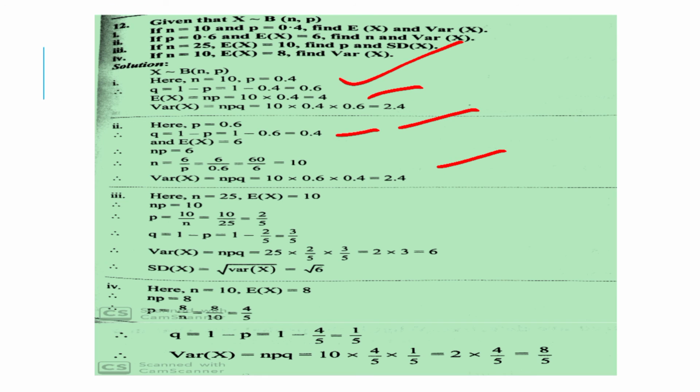which is equal to 2.4. Now third, here n is equal to 25 and E of X is equal to 10. Therefore, np is equal to 10. Therefore, p is equal to 10 upon n, which is equal to 10 upon 25, which is equal to 2 upon 5. So q is equal to 1 minus p, which is equal to 1 minus 2 upon 5, which is equal to 3 upon 5. Variance of X is equal to npq, which is equal to 25 into 2 upon 5 into 3 upon 5, which is equal to 2 into 3, which is equal to 6.